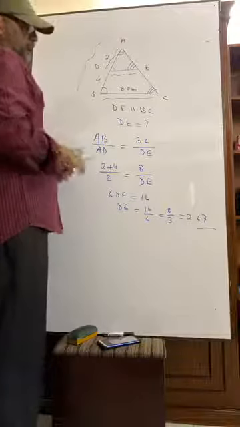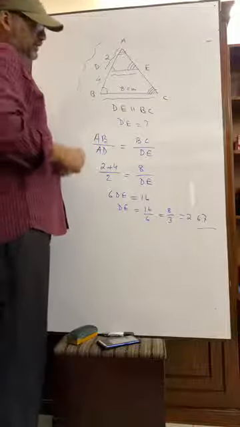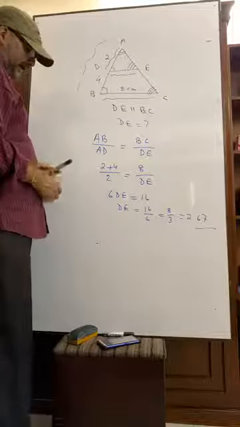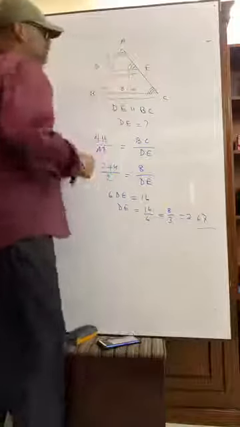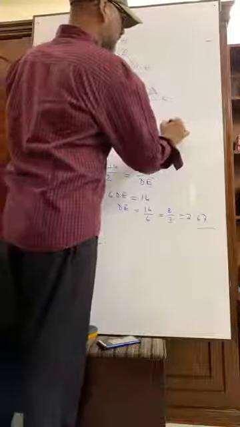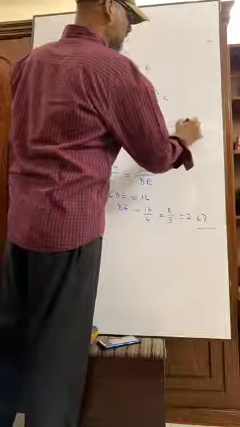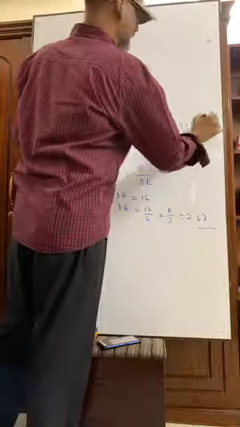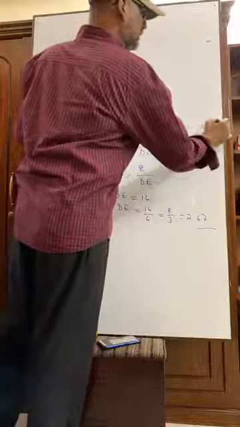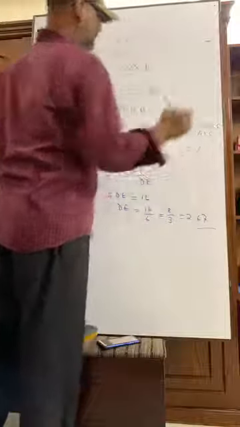So it was really easy for you. But if the question is given like this, triangle ABC is to triangle ADE equals what? Please.